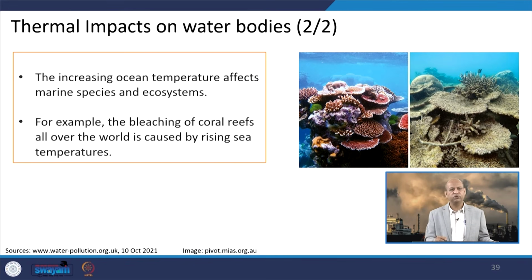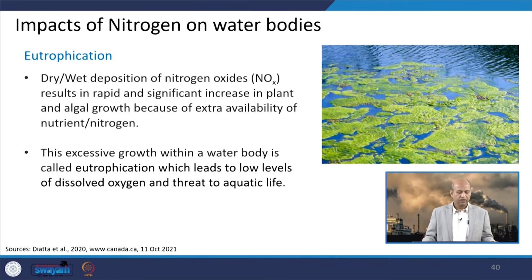This is a beautiful coral reef in clean water, but because of temperature increase, this kind of bleaching happens. Other pollutants may also participate, but a thermal impact may be there in this fashion.